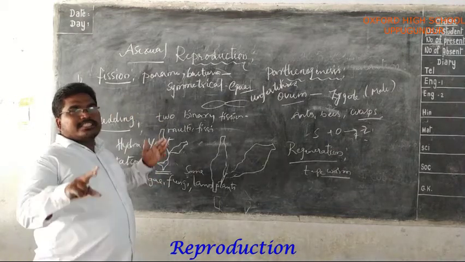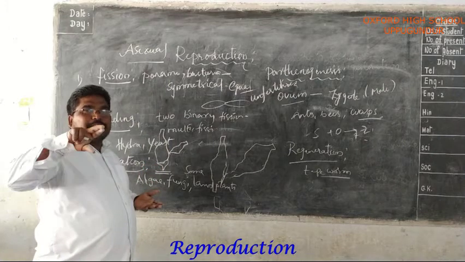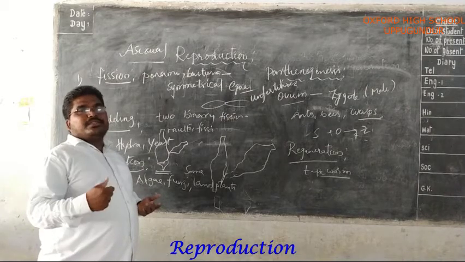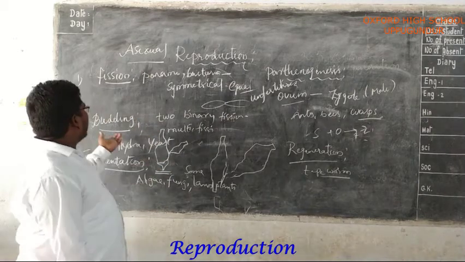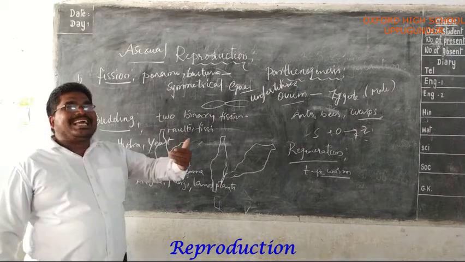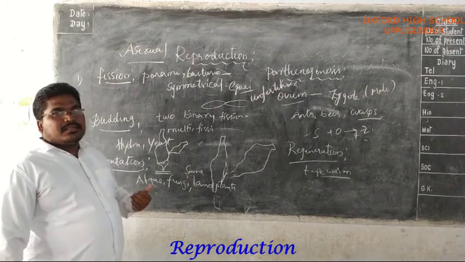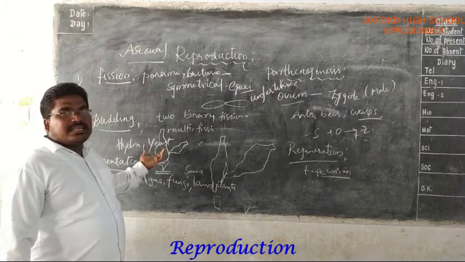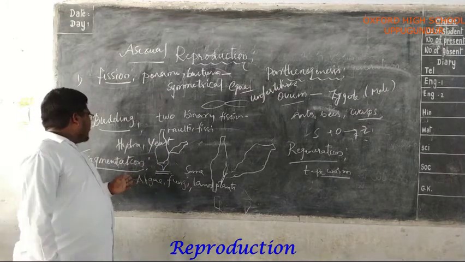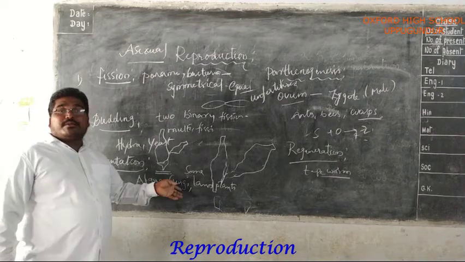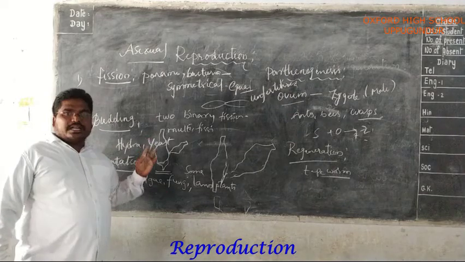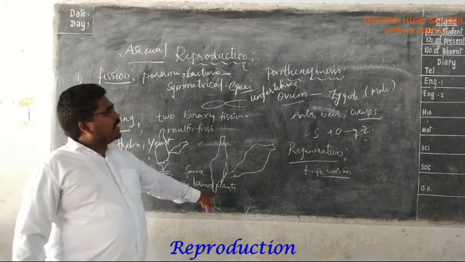Fission: some organisms produce their offspring by splitting into two or more. If it splits into two, that is binary fission. If it splits into more, that is multiple fission. Budding: a growth on the body as a bud that grows to form a nearly identical copy of the parent. When it cuts itself from the parent, it leads its life as an individual. Fragmentation: some organisms can reproduce from any part of the parent. They continue their life, as in algae, fungi and plant forms.